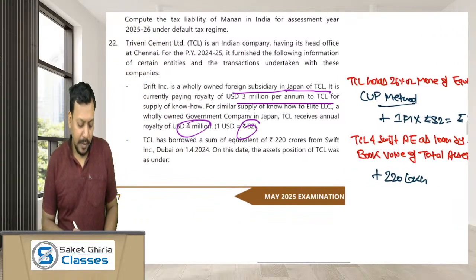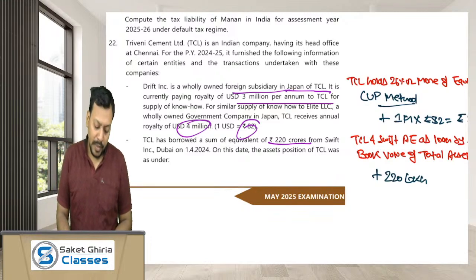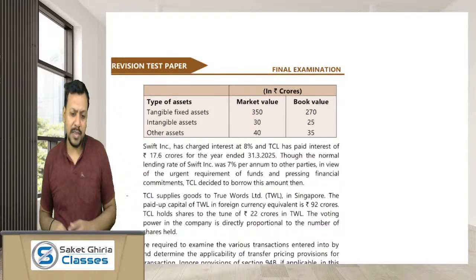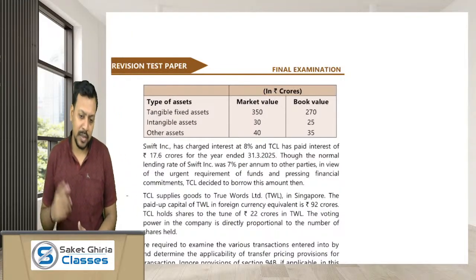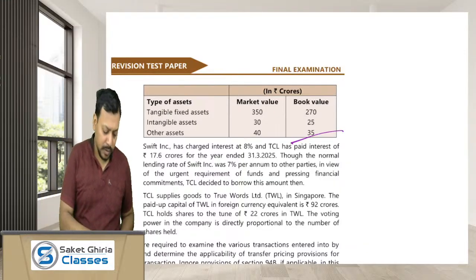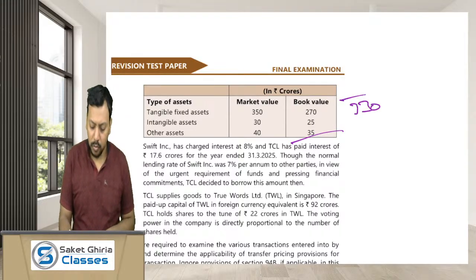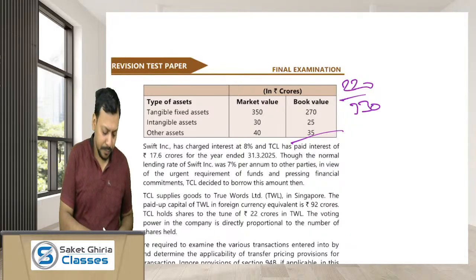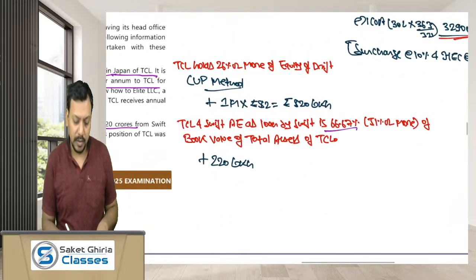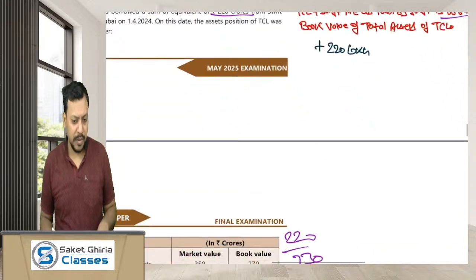Okay. TCL has borrowed a sum equivalent to 220 crores from Swift Dubai, as per the assets position. Dear friends, if the borrowing constitutes not less than 51% of the book value of the total assets, you two are associated. So the book value of the total assets of Triveni is 330 and the borrowing is 220. So the ratio is 66.67%. You both are related, and this loan transaction would be an international transaction.